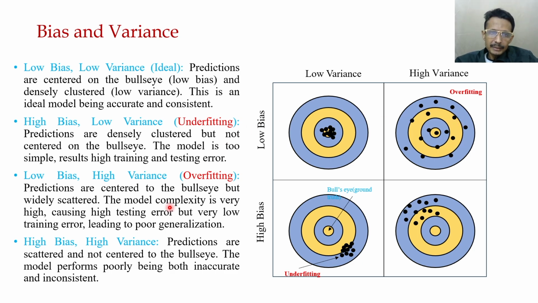So generally, this model causes very low training error but high testing error, and that means poor generalization and causes overfitting. And lastly, high bias and high variance: predictions are scattered because of high variance, and because of high bias they are not centered on the bullseye. These models are not very good, both inaccurate and inconsistent.